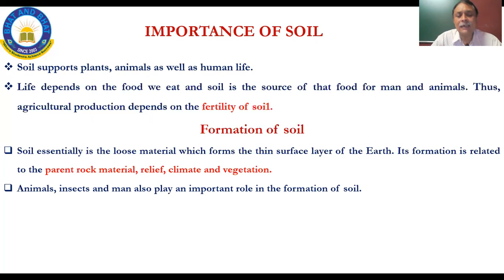Animals, insects and man also play an important role in the formation of soil. As we will see later in the composition, there are two main parts, the inorganic part and the organic part. So it is in the organic part of the soil that animals, insects and man play an important role in the formation of soil.